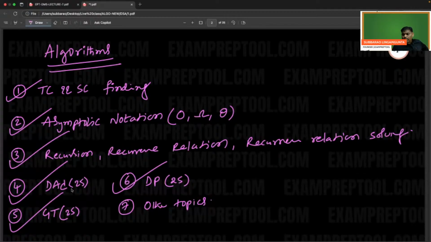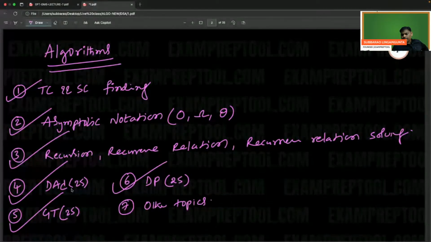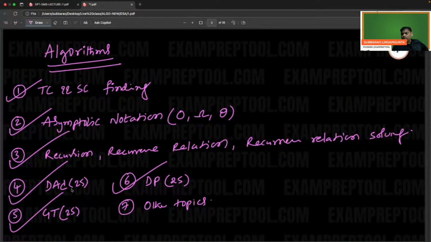So for DSA: divide and conquer, do 25 problems. Greedy technique, 25 with program. You have to write the program. Divide and conquer 25, greedy technique 25, DP 25. Please do that, and automatically you will be perfect.